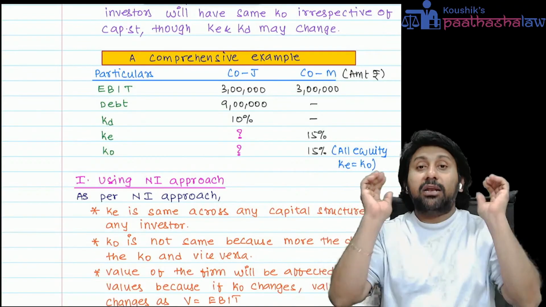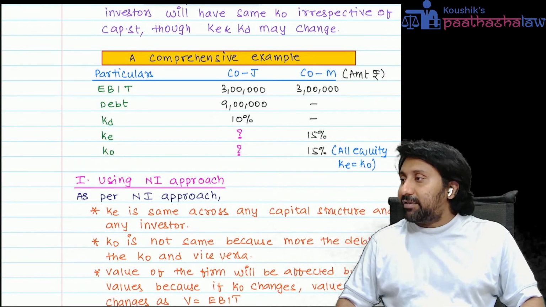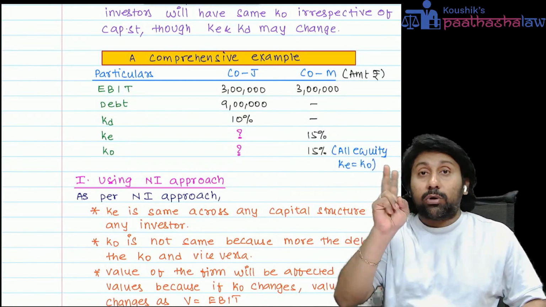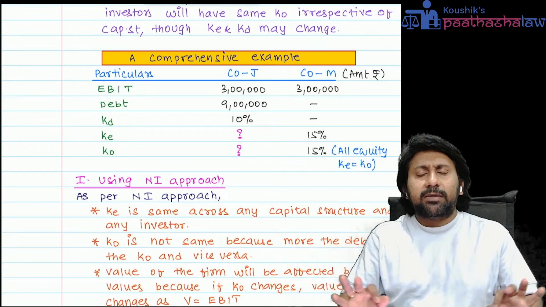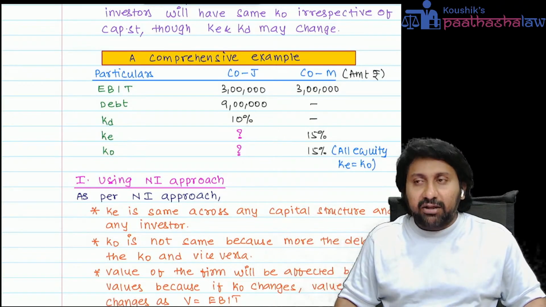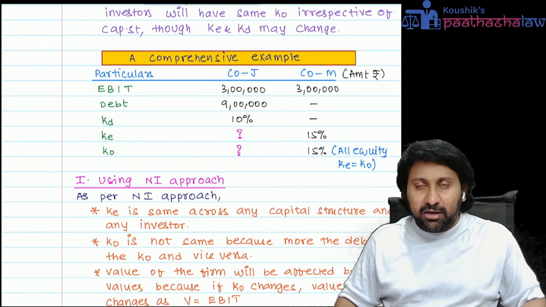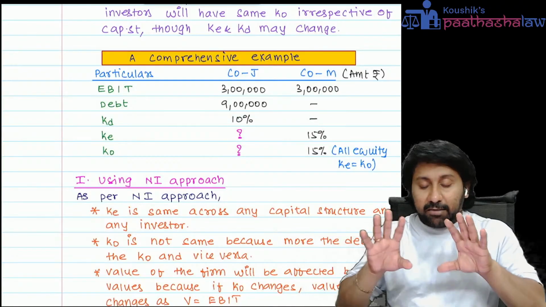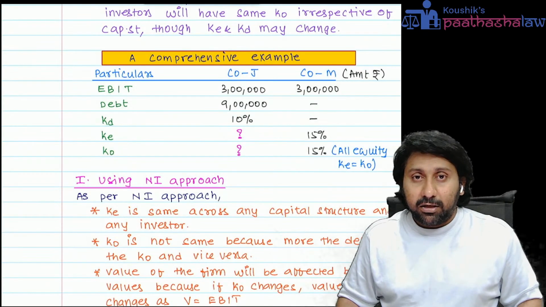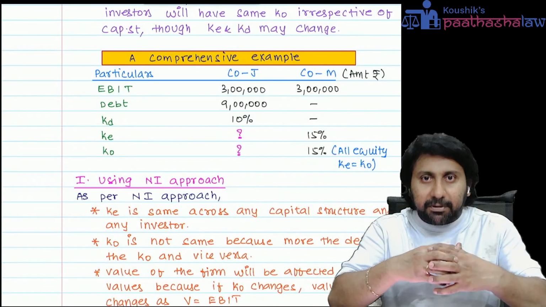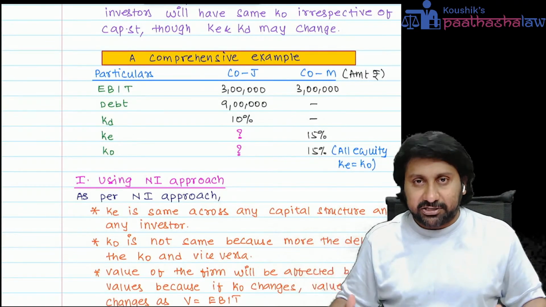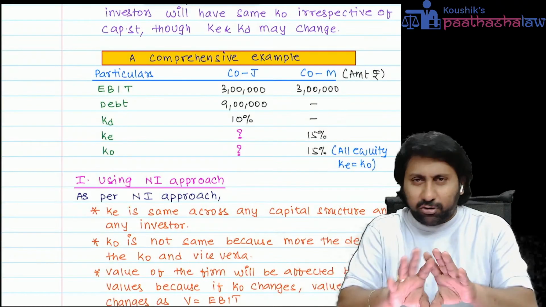Listen carefully. They will always give you two company details. Both are similar in all aspects except for their capital structure. One company will be all equity, and one company will be a debt and equity company. You will compare both these companies and tell how the values will change because of the capital structure decision. If I tell it theoretically, you won't understand.